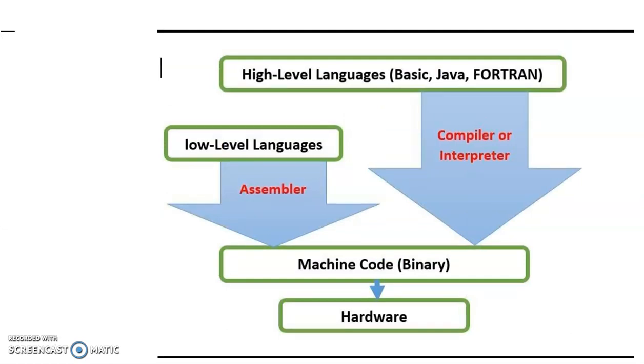So if we want to convert our low level language to machine code, then we require an assembler, and if we want to convert our high level language code into machine code, then we require a compiler or interpreter.